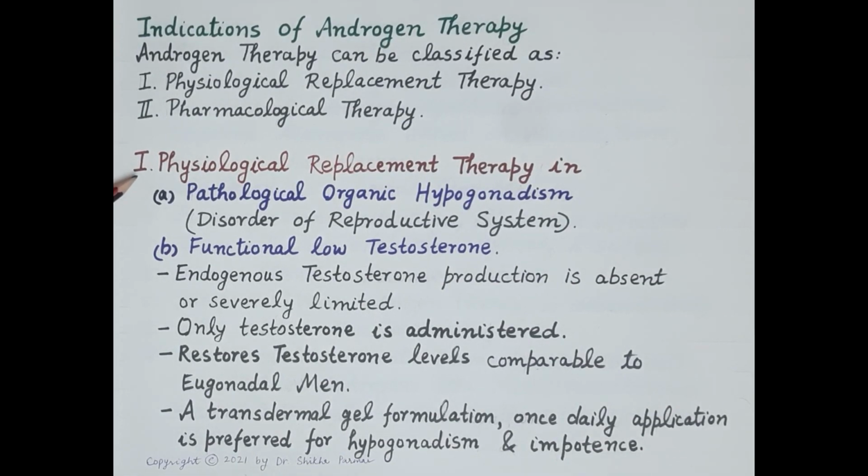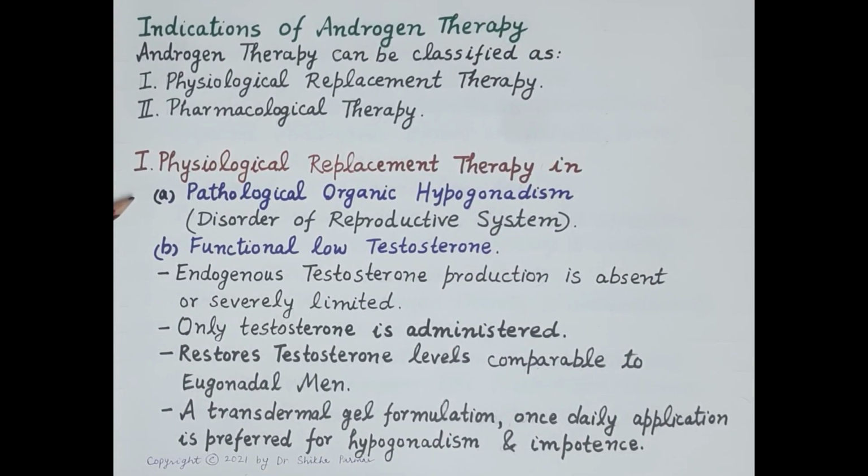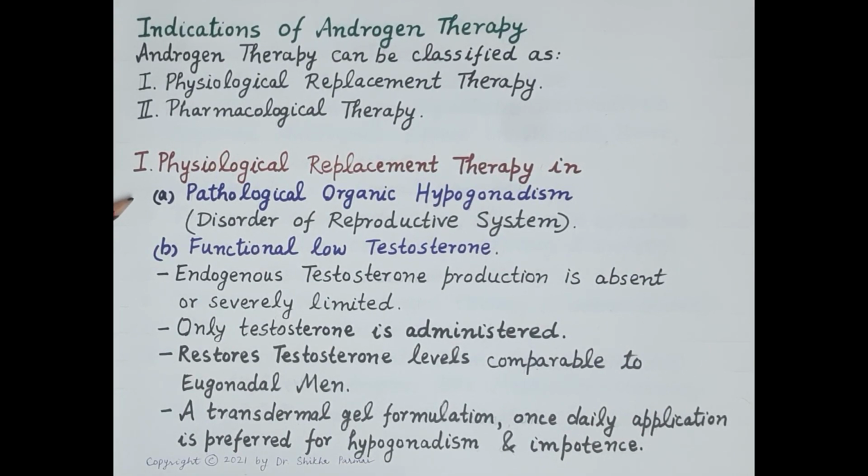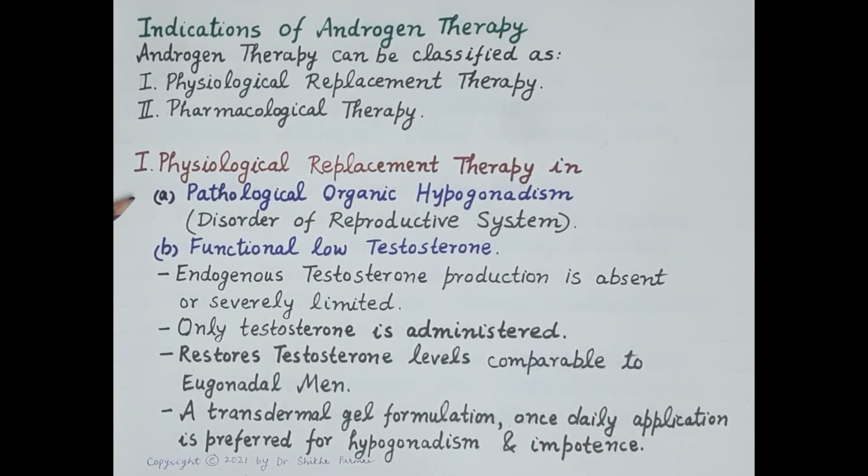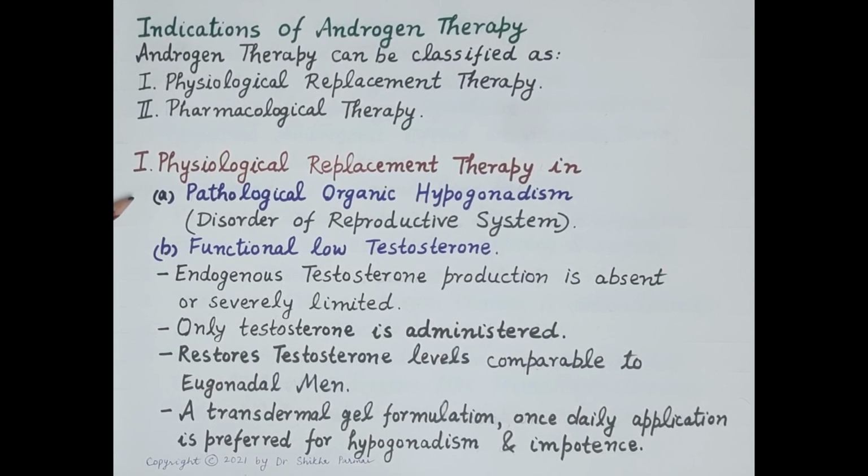Now physiological replacement therapy with testosterone is indicated in pathological organic hypogonadism and functional low testosterone. Now, pathological organic hypogonadism is a disorder of reproductive system, that is disorder of hypothalamus, pituitary or testes, leading to either no or severely limited production of endogenous testosterone.